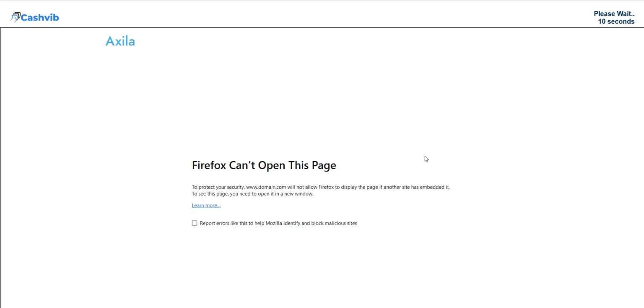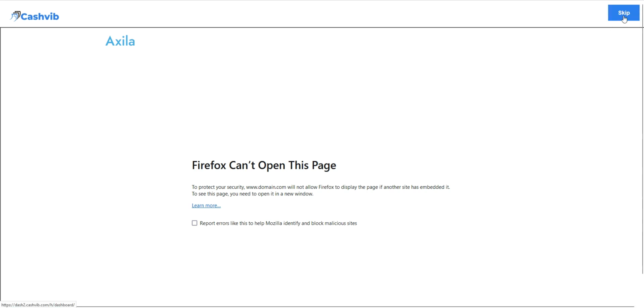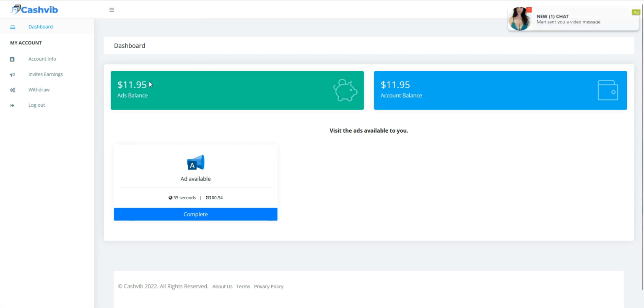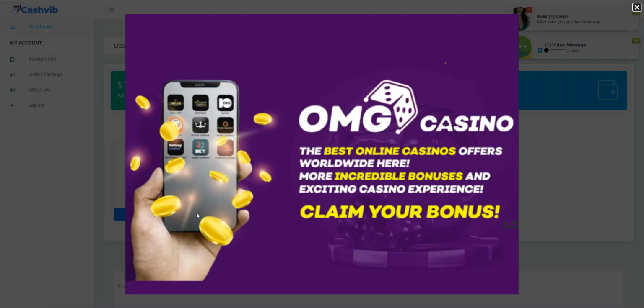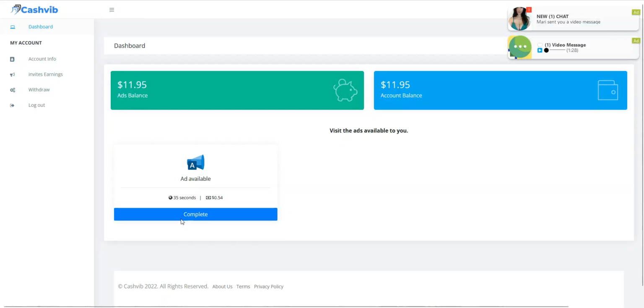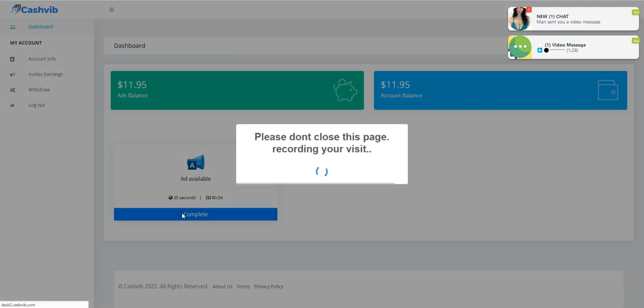So after your account has exceeded the minimum withdrawal of $70, you can withdraw this money into your account. You can see you just have to hit skip over here, simple as that. You can see over here that my account has been credited. So I just have to watch the last ad in order to receive my earnings on this platform, just this last ad over here for the day.